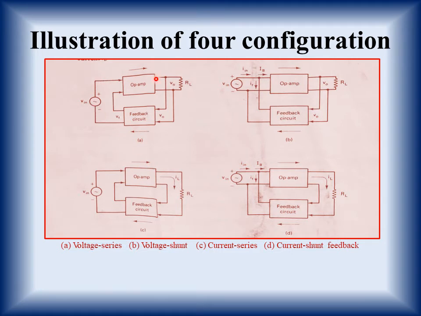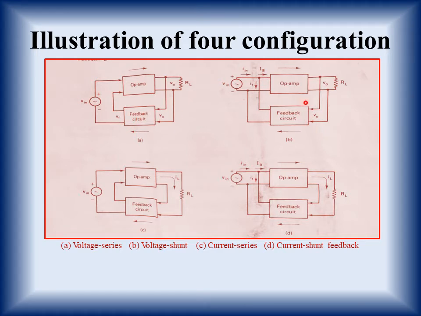So first you see here, this is output and this is input. This is the op-amp block and this is the feedback block. So voltage series: whenever voltage is fed back, we take two parallel wires which shows voltage is being fed back, and if the input is from here, this line is going like this and this wire is going like this, this combination is called in series.